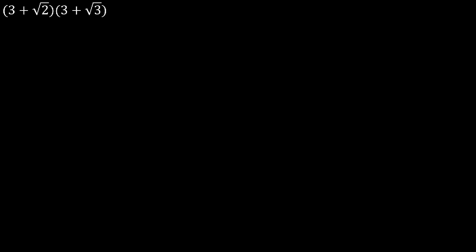Next, 3 plus root 2 into 3 plus root 3. Here in the first expression, we have two terms, 3 and root 2. One is rational, another is irrational. And in the second expression also, we have one rational and one irrational. One is 3 and root 3. So, let us multiply this.